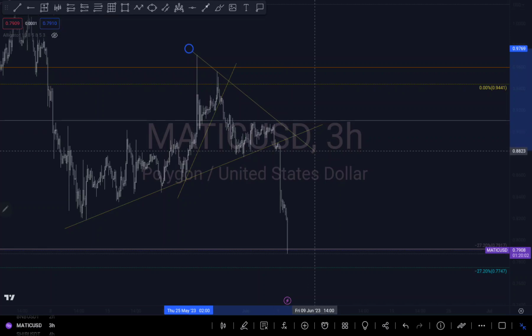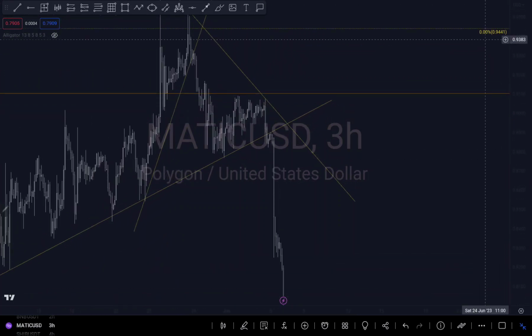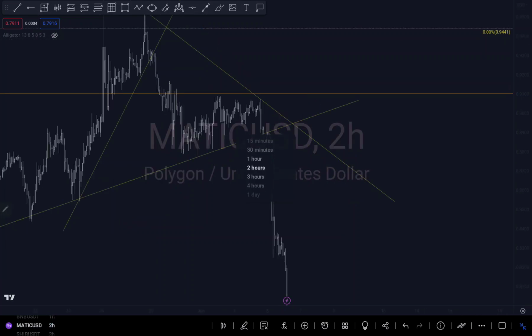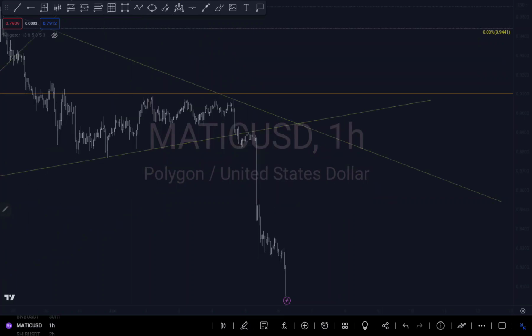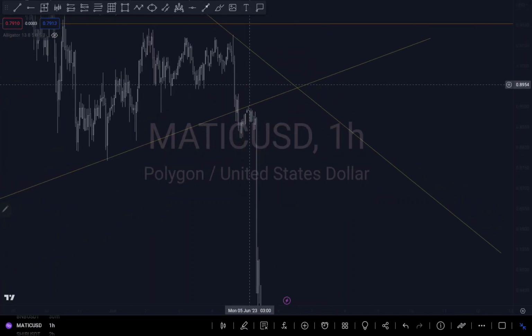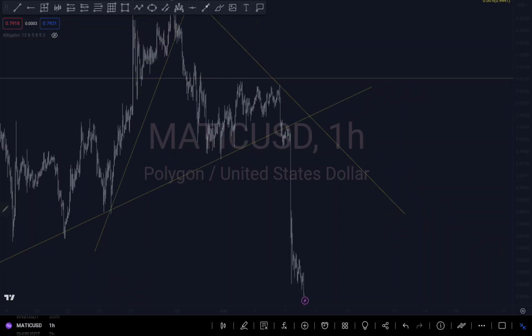So I'm going to adjust it by putting it to at least this current line right here. Okay, and we can see right at this level there was a break of trend line, and there was a retest around that level. Let me go to a smaller time frame so we can see it. You can see there was a break of structure here, and there was a retest, and it continued to push to the downside, which is really nice.